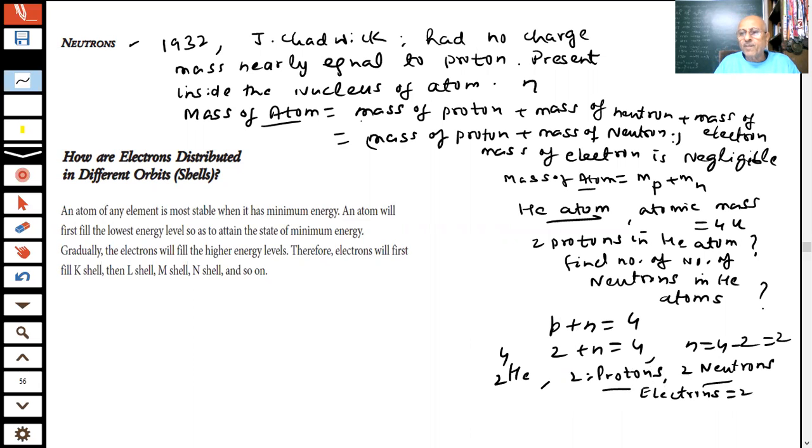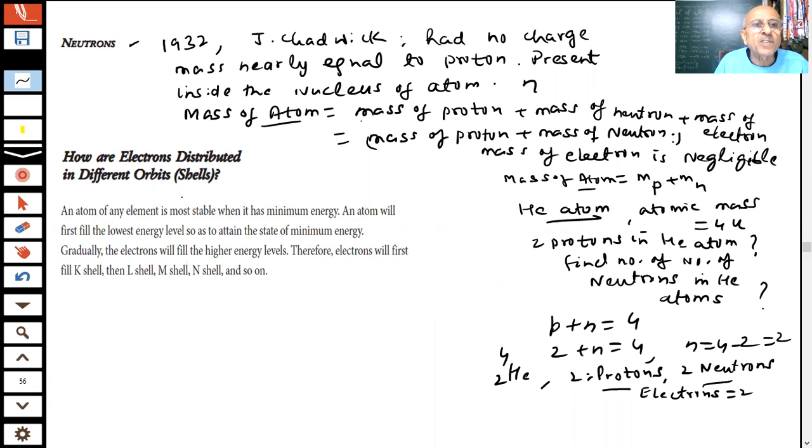The charge of a proton is positive: 2 positive and 2 negative, so the atom becomes neutral. This is how we can work it out. More questions are coming on this after we finish this topic. So we are now aware that there are 3 particles inside the atom, and inside the nucleus there are 2 particles, protons and neutrons. The entire mass is due to the nucleus. The mass of electron is negligible, but if we add up, we can calculate the value.